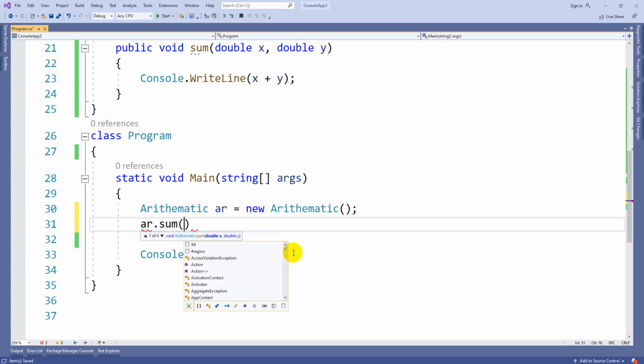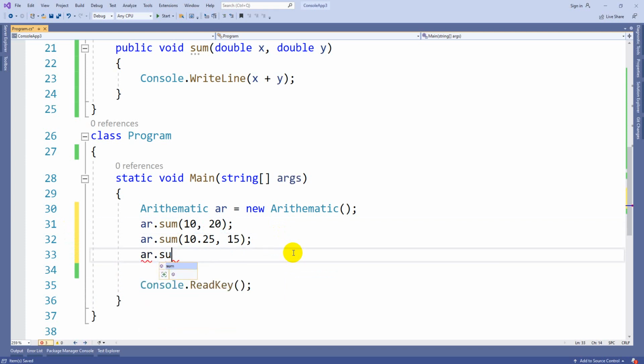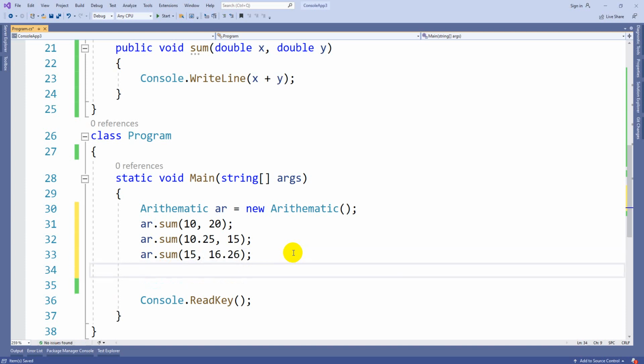Whenever you pass two integers, the first one will get executed. Whenever you pass one decimal value and one integer, then the second method will get executed. Whenever you pass the first one as an integer and the second one as a decimal value, it is going to switch to the third method.